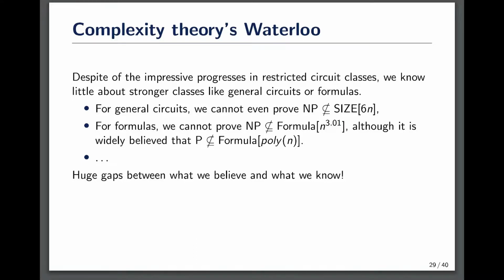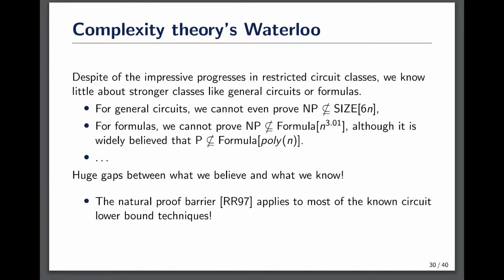For formulas, we cannot prove a super cubic lower bound for NP, while it is believed that P requires super polynomial formula complexity. There are huge gaps between what we believe and what we can prove, and it is explained by formal barriers such as the natural proof barrier that applies to most of the known circuit lower bound techniques.